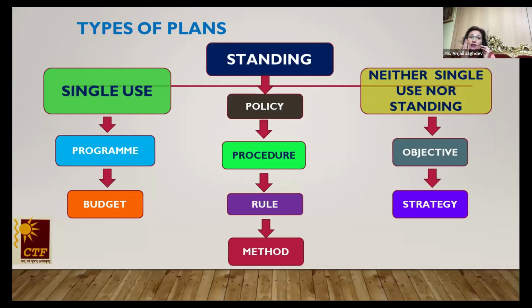Yes, children. These end results, they constitute the purpose, the attainment of which is very necessary for one or maybe even for the business, and they are called as your objective. These objectives, keep in mind children, they are result oriented. They are not activity oriented. That is, they define the future state of affairs which the organization aims to achieve, and that should be within the given frame of time therein.